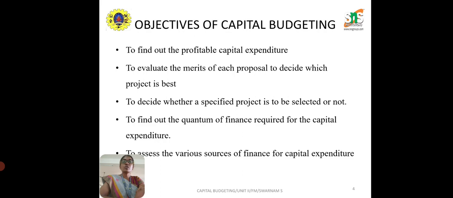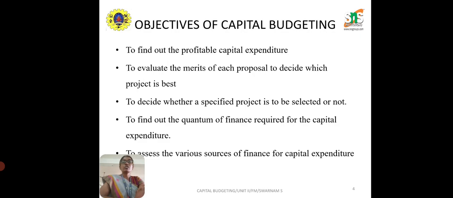So that is also the capital budgeting decision, and I will also decide whether the specified project is to be selected or not. If it is feasible, if it has been earning a profit for the company, I will select it. If it is not so, obviously I will not select the project.